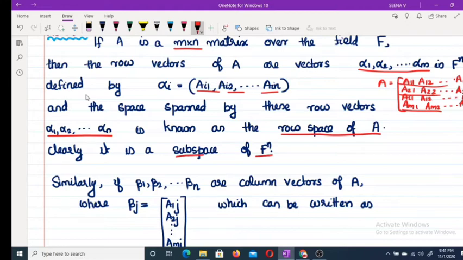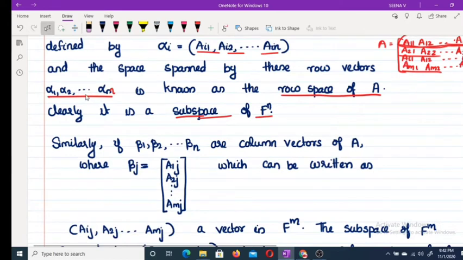Why? These row vectors a11, a12, etc., a1n have n elements. Therefore, clearly these are a subset of Fn, and alpha 1, alpha 2, etc., alpha m span a subspace of Fn.